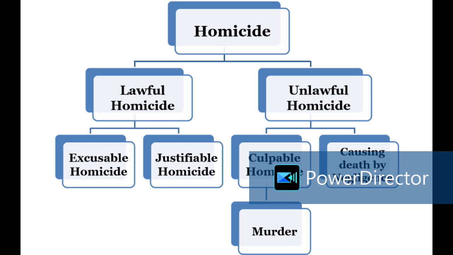But abetment to suicide is punishable, and attempt to commit suicide is also punishable. You have attempted, you have failed, but for that there is a punishment. But if you have successfully completed it, you are no more on this earth, and only your mortal remains are available.